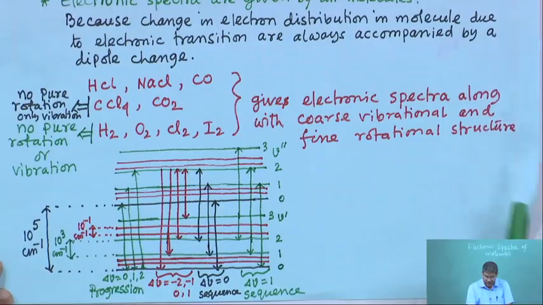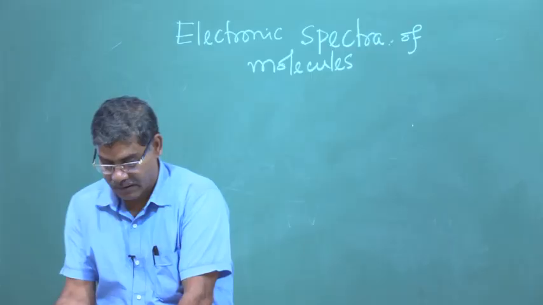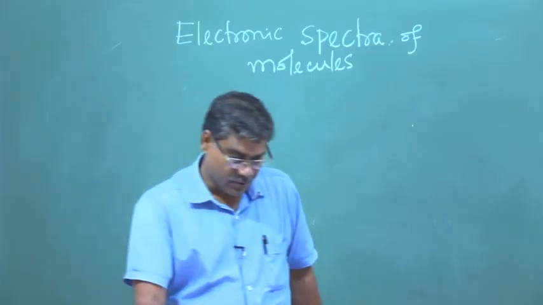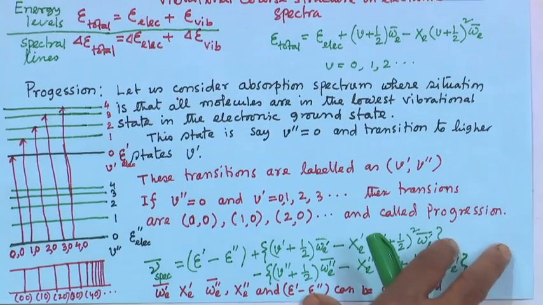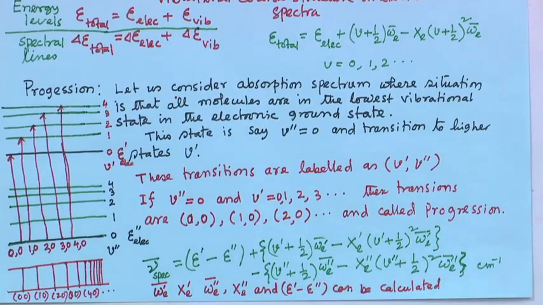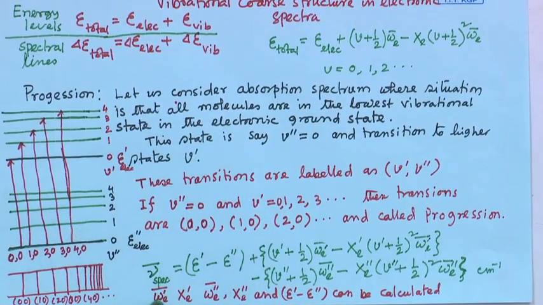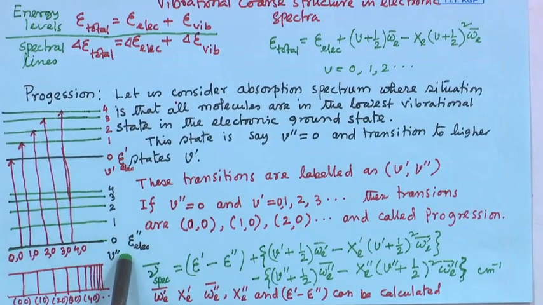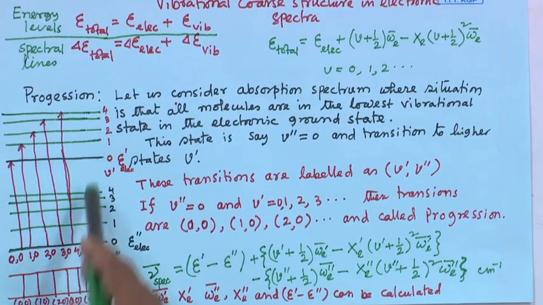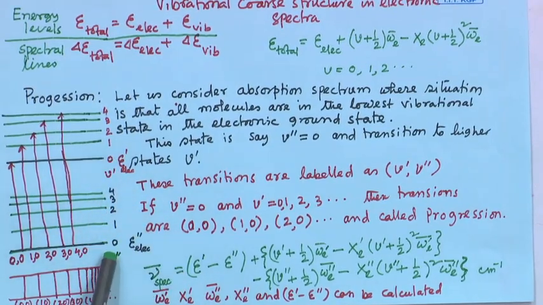Okay. Now, if we consider the progression, basically there are transitions between the vibrational energy levels associated with different electronic levels.